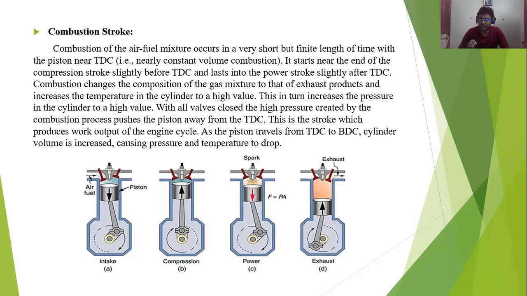When the spark gets produced, the air fuel mixture gets ignited, and a blast happens inside the engine cylinder, and a high amount of pressure is given to the piston, and the piston is forced to move to the bottom dead center at a high speed. This movement is transmitted to the propeller shaft through the crankcase, clutch, gearbox, everything.